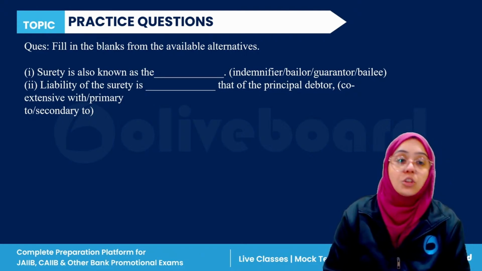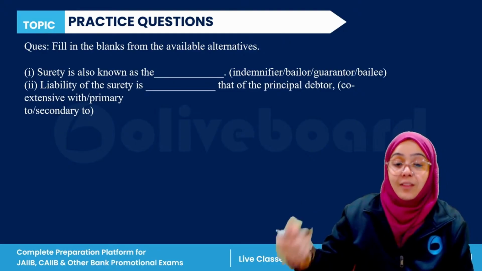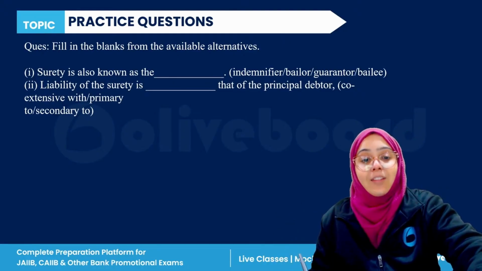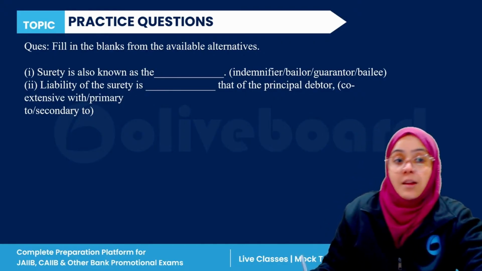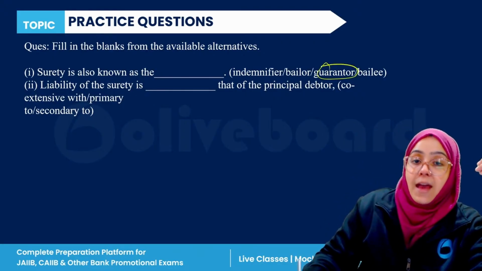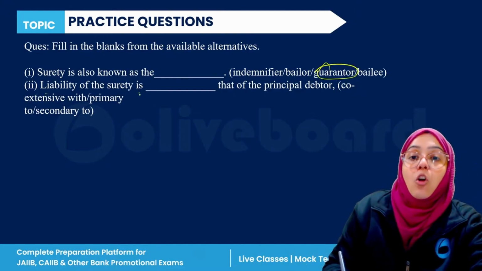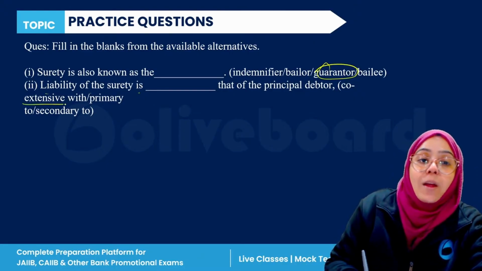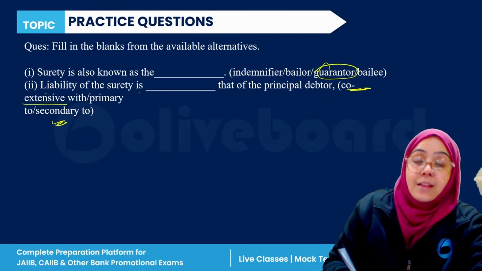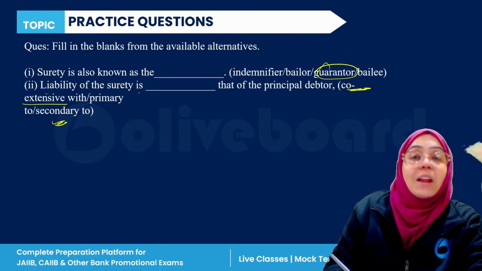Surety's liability is always secondary, first of all, right? When we are talking about the surety, the surety is called the guarantor, and the liability of the surety is coextensive with that of the principal debtor. It is secondary in the case when the debtor fails to pay.